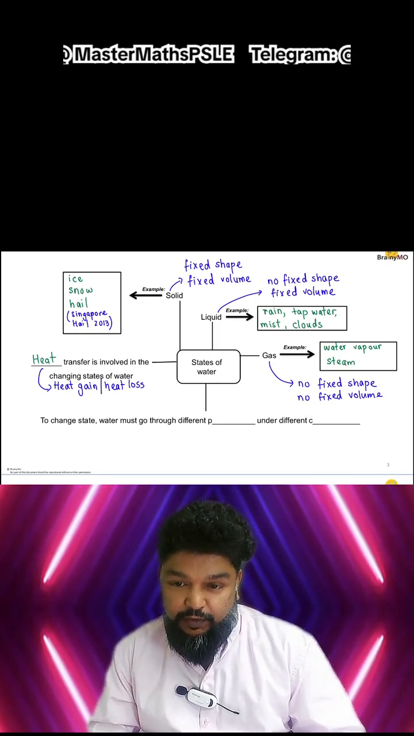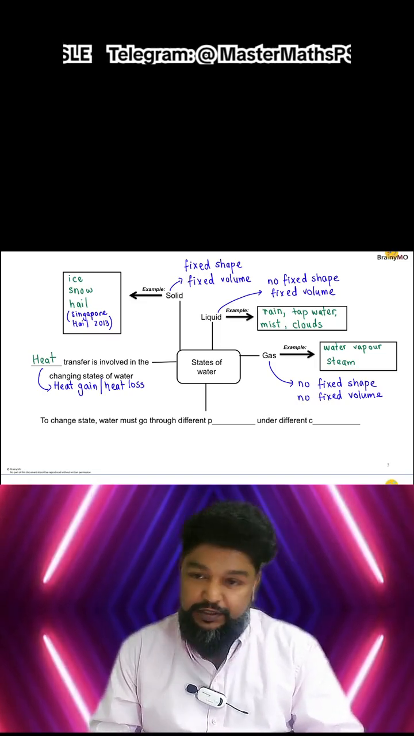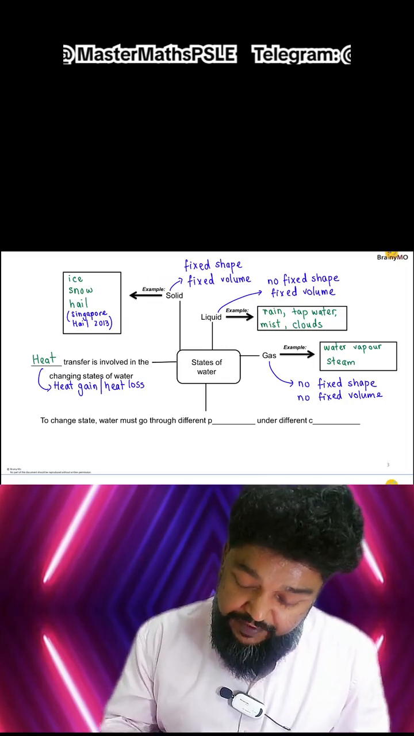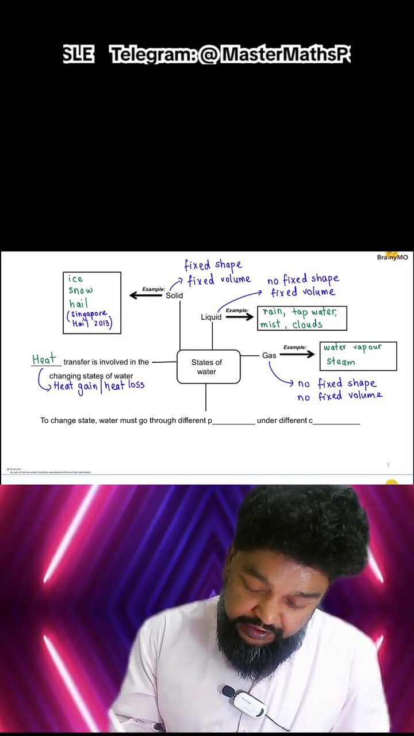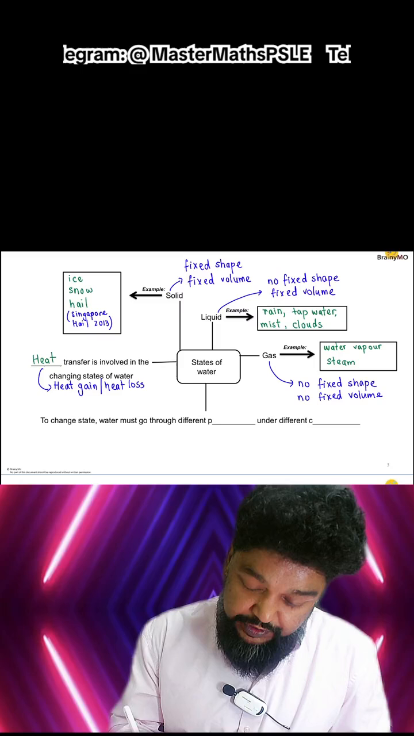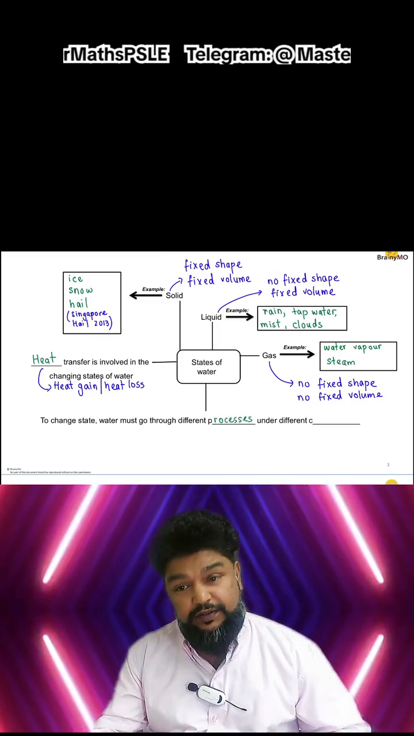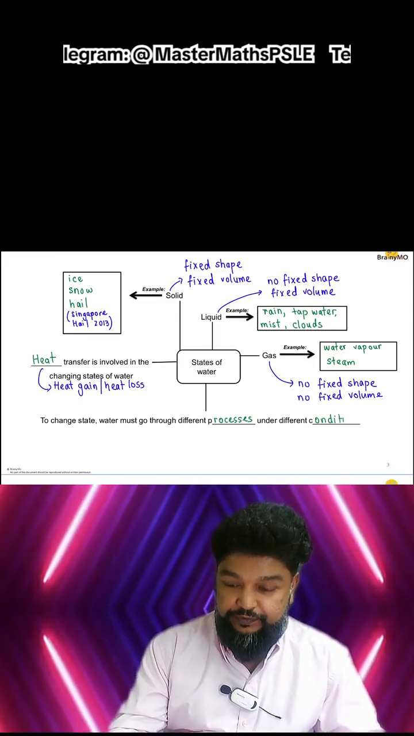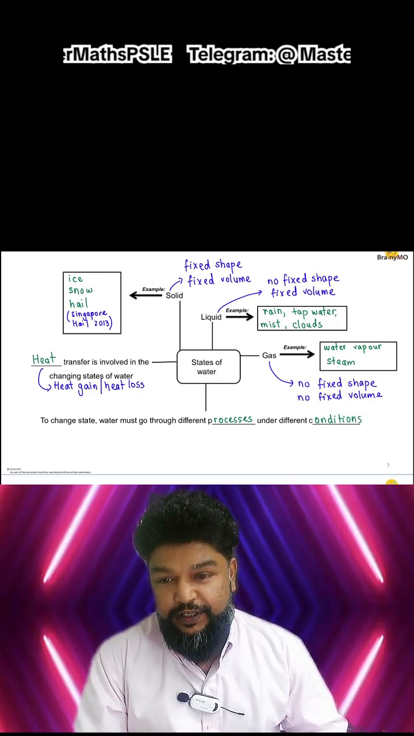And when it changes state, it's a process that is happening. It's changing from a solid to a liquid, it's changing from a liquid to a gas, and these changes have certain names and we call these processes. So in order to change state, water needs to go through different processes, and each of these processes has different conditions.